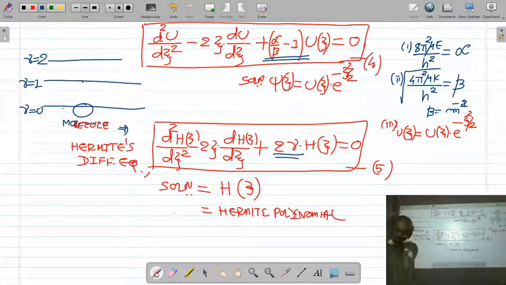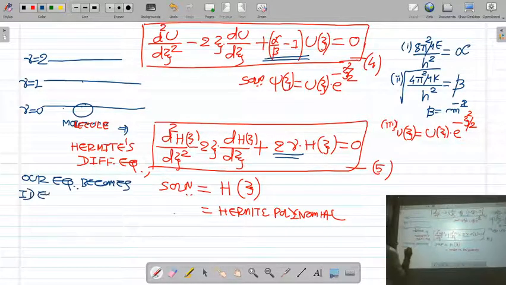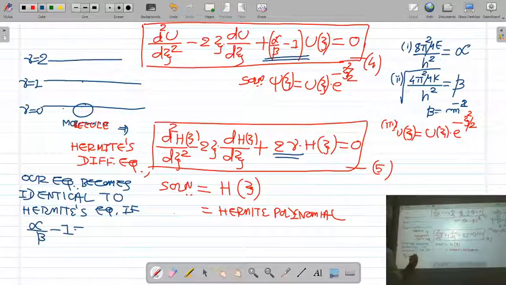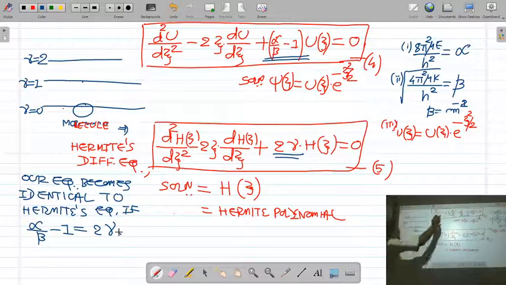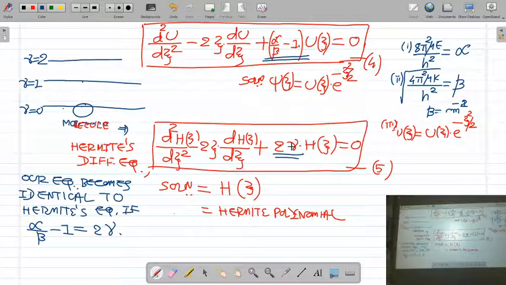Our Schrodinger equation of harmonic oscillator becomes exactly identical to Hermite equation if this alpha upon beta minus 1 term is replaced by 2 nu.